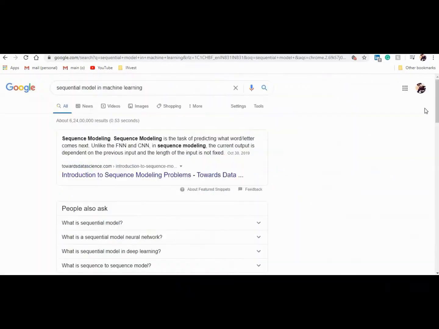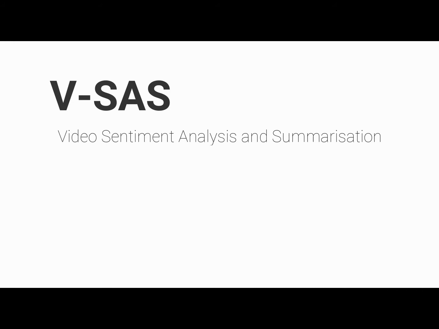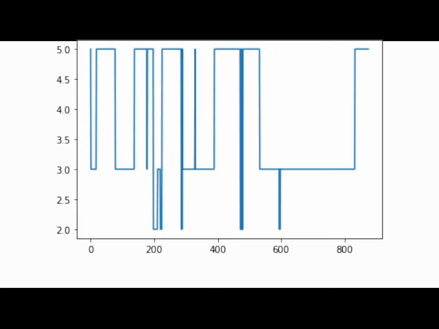For this, let me introduce you to VSAS, which means Video Sentiment Analysis and Summarization, which comprises TSAS and ASAS, which mean text summarization and audio summarization as well. How does it work? Give it the path of a video and boom, you get the summary and sentiment in a graph. But how it actually works, let me show you that.